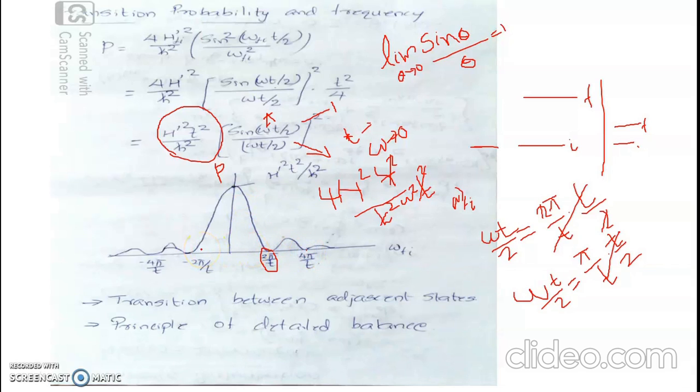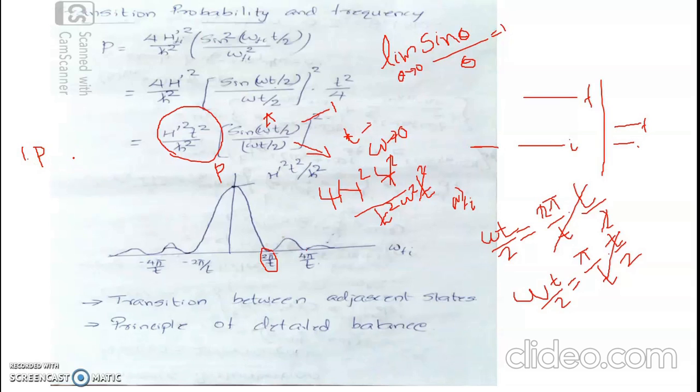And on the basis of this, we make some inferences. The first inference is that the probability amplitude corresponding to no transition is maximum. So probability corresponding to no transition means there occurs no transition for most of the atoms.